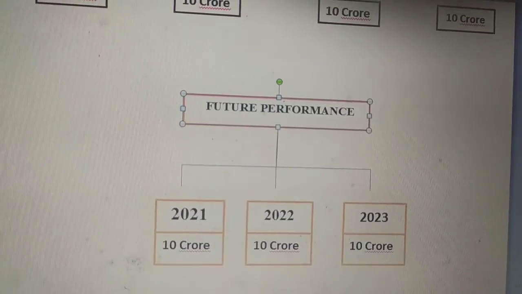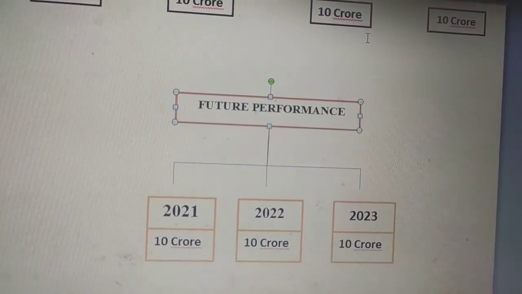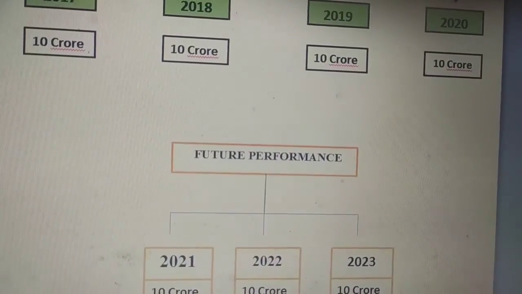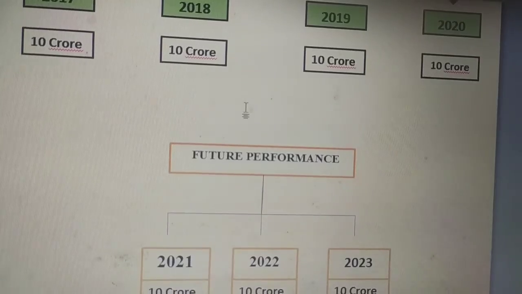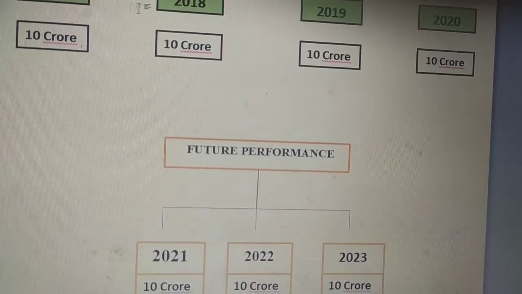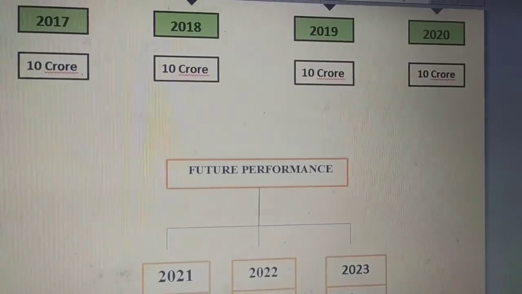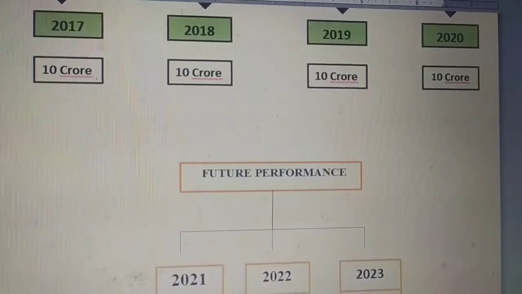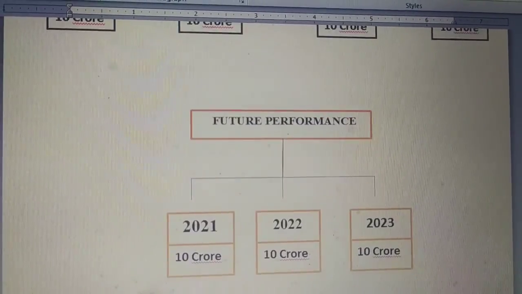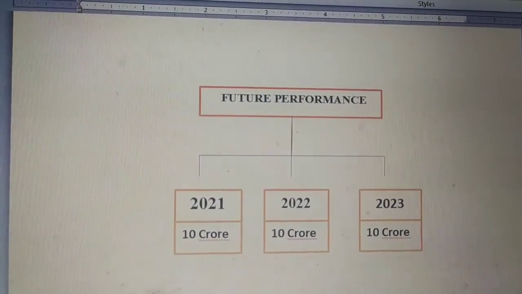Okay, first I calculated total profit. I got 40 crores total profit. Then we need to calculate average profit. For average profit, 40 crore, the total, is divided by the number of years. The number of years of profit we have added up is 4. So 40 crore divided by 4, you will get how much? 10 crore. And the anticipated estimation we have taken is 3 years, which is our number of years purchase.